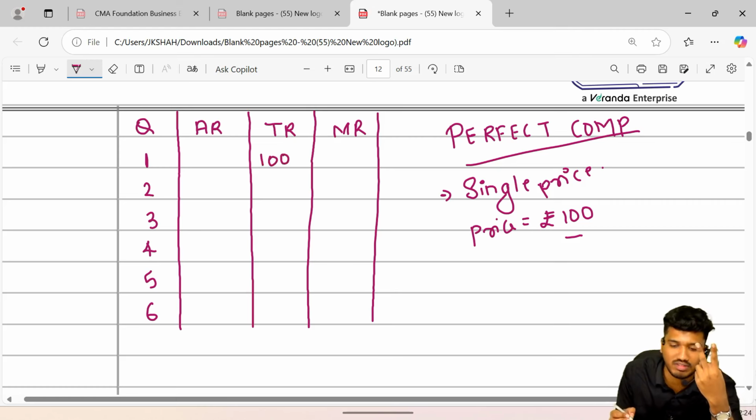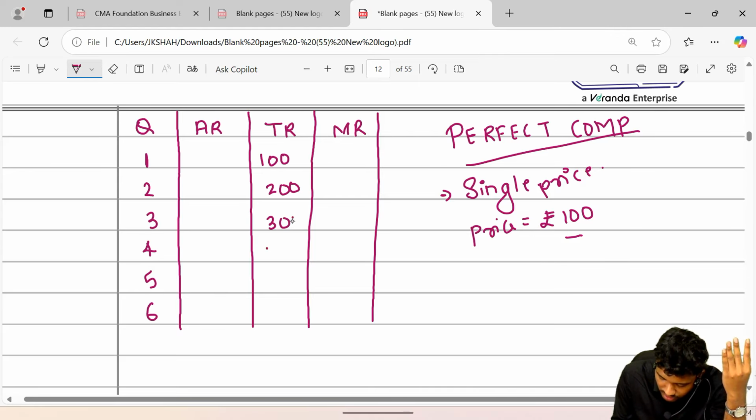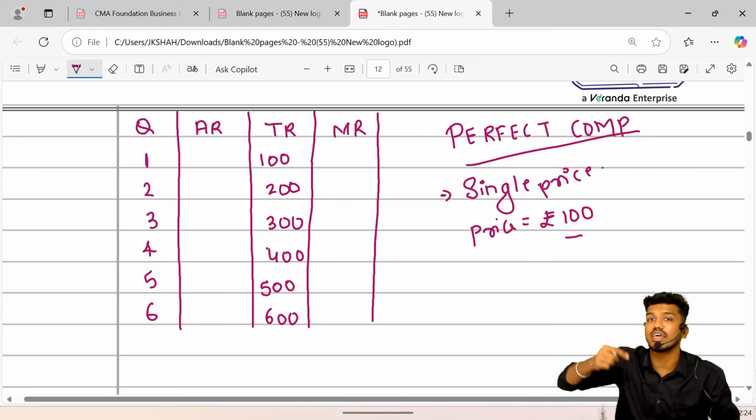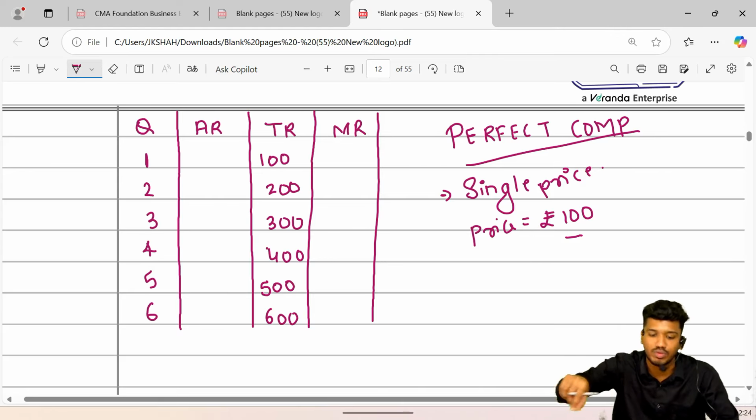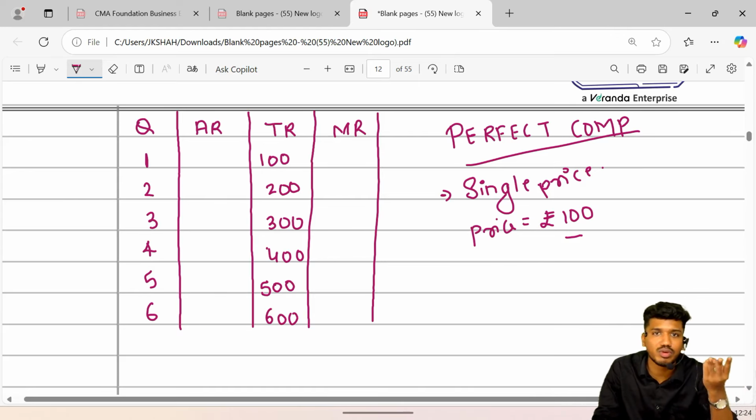After selling 2 units, I've got 200. After selling 3 units, I've got 300. After selling 4 units, I've got 400. Then 500, 600. That way. I hope you have got TR. TR is total revenue. Total revenue is derived after selling all the units. If I sold first unit, I've got 100. 2 units, 200. 3 units, 300. 4 units, 400. 5 units, 500.